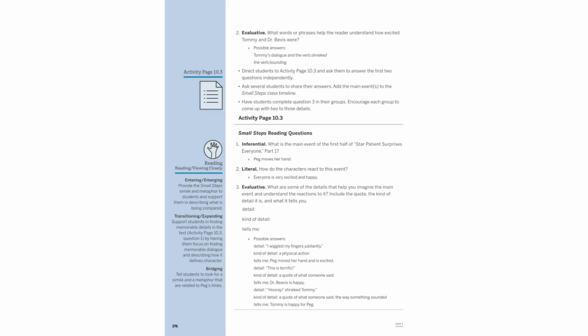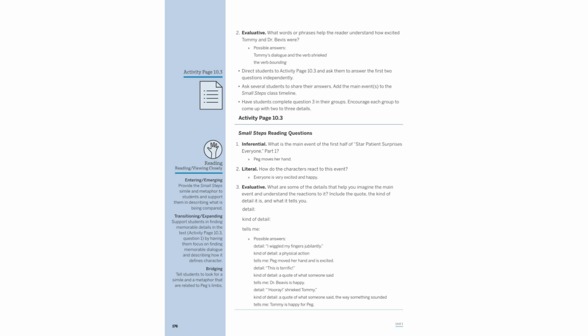Tommy's excitement is captured through his shriek and bounding movements, illustrating his joy. Dr. Beavis's exclamation, "This is terrific," highlights his happiness. Peg's jubilant finger wiggling is a vivid physical action, showing her excitement. These details enrich our understanding of the character's reactions to Peg moving her hand, a pivotal moment in Star Patient Surprises Everyone.